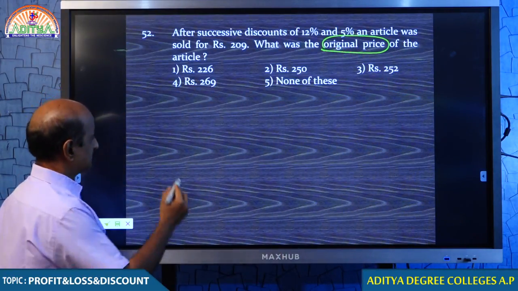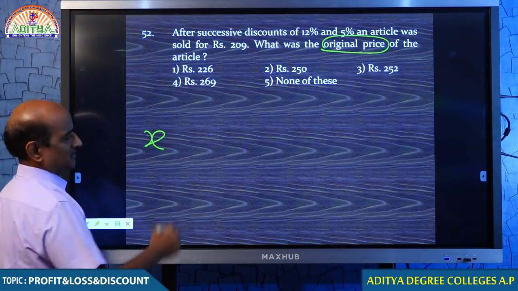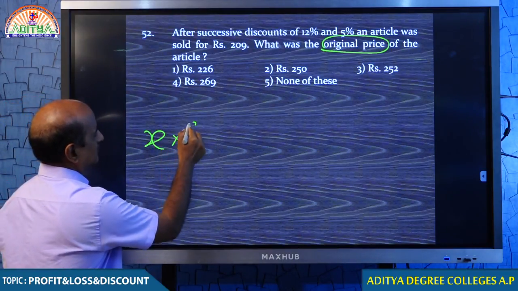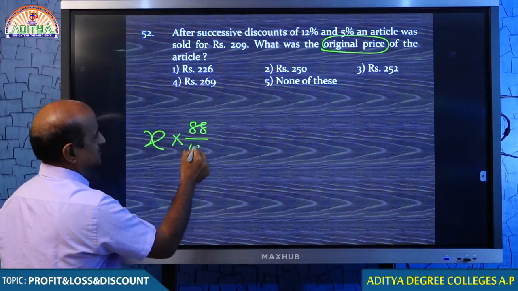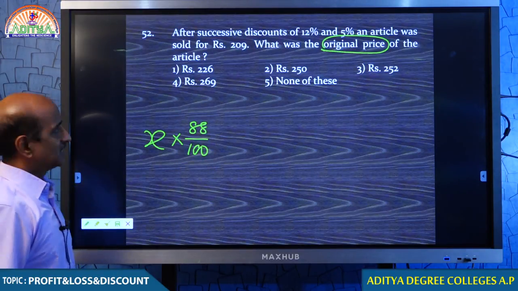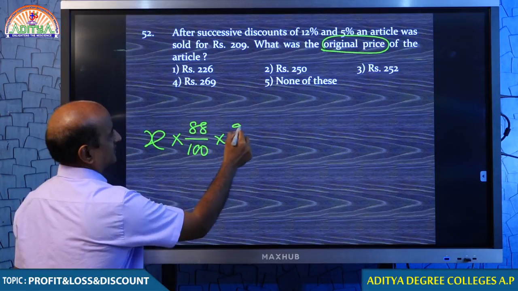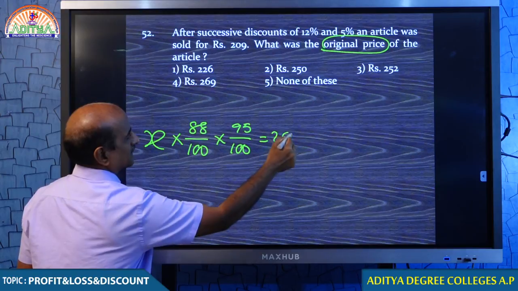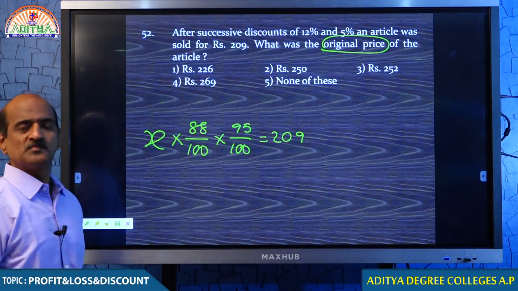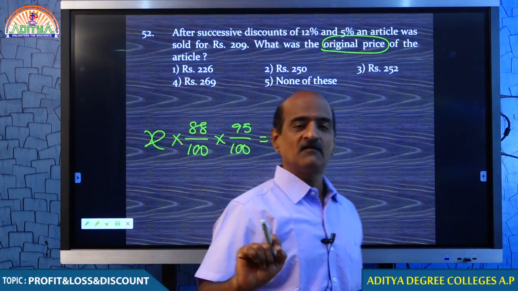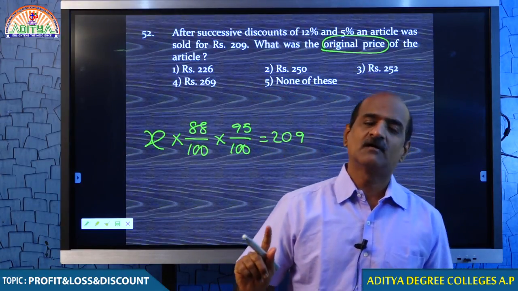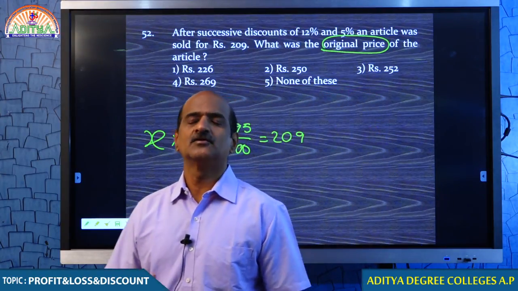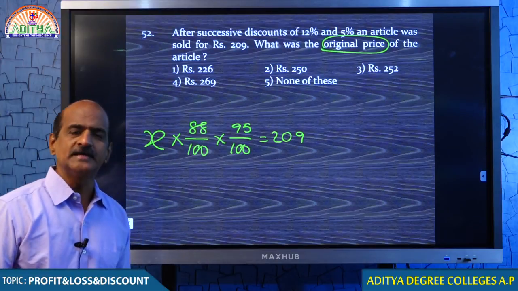whenever there is percentage, if you want to come back, you must consider the value as x. First time, tell me how much discount was offered? 12%. Second time, tell me what discount was offered? 5%. After giving these 2 discounts, the price becomes 209. Discount was not offered on 209, it was offered on the original price. So, we do not know the original price, let the original price be x rupees.